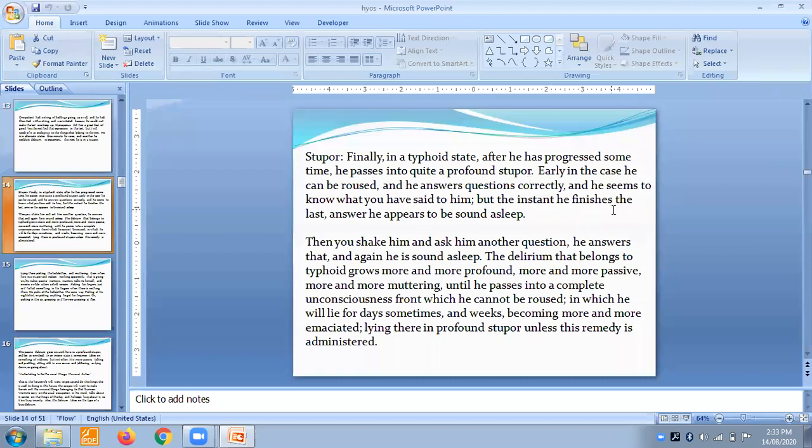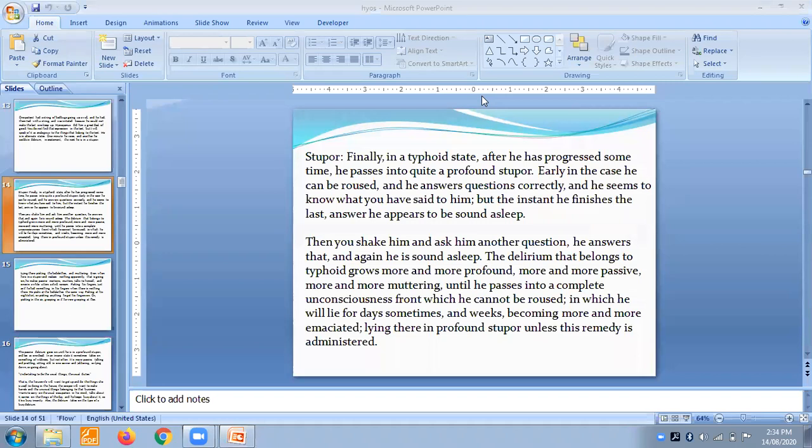The patient really needs sleep in this stupor phase. Then you shake him and ask another question. Patients are sleeping while case taking. I have seen such things. Patients are really sleepy in case taking, and you shake him and ask another question. He answers that, and again he is in a sound sleep. The patient can answer those things and again go into a sound sleep.